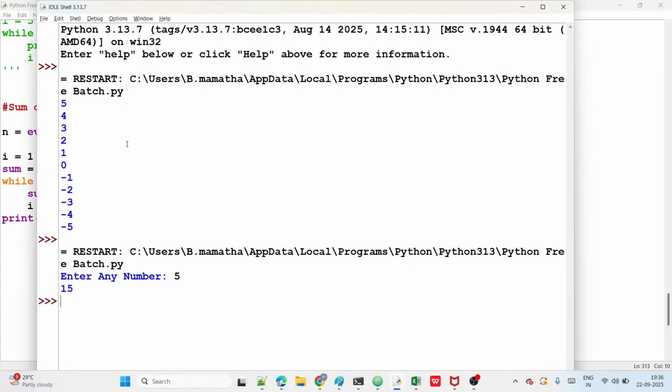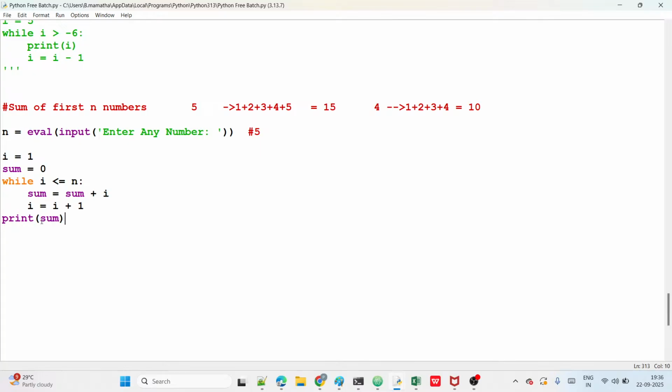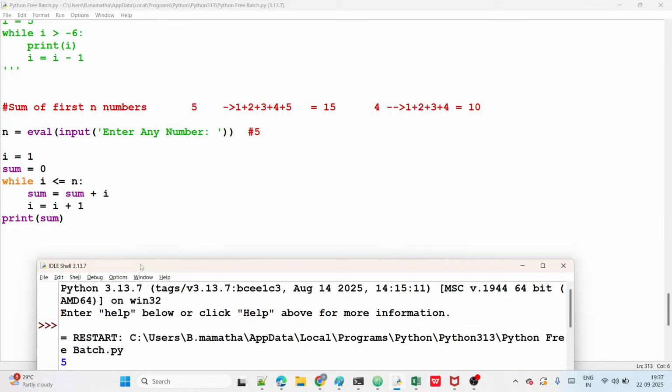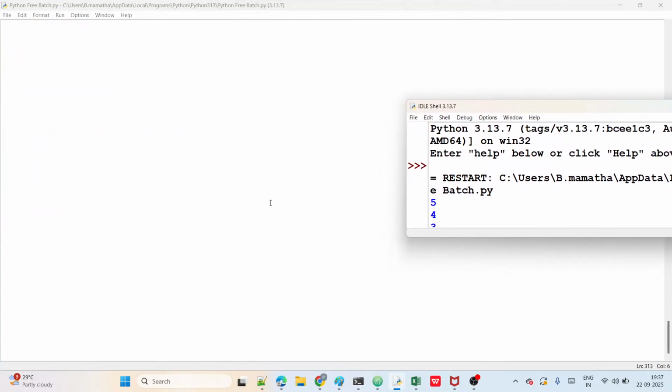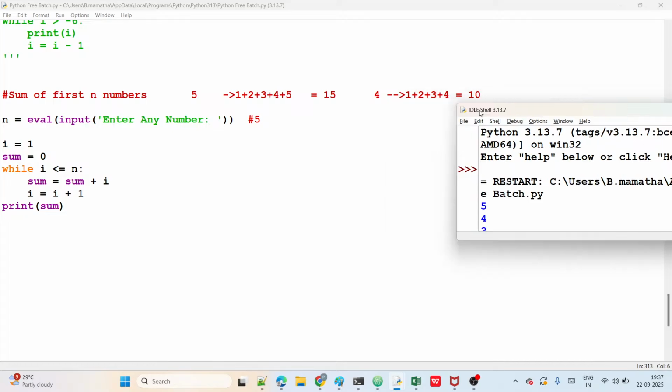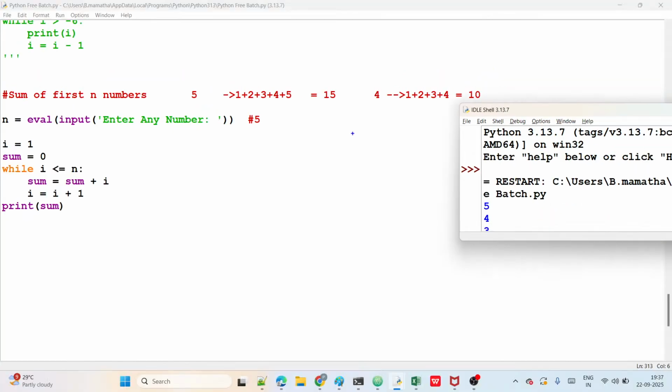Enter any value, I am giving the 5. So the sum of the first 5 numbers is 15. How was this program executed? Now I am going to explain this program. Observe here. What is the starting value? The starting value of I is 1.